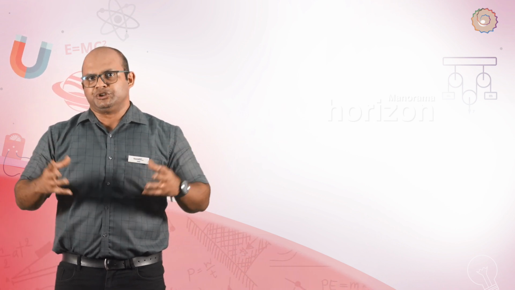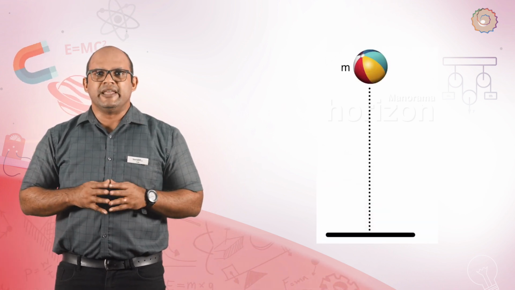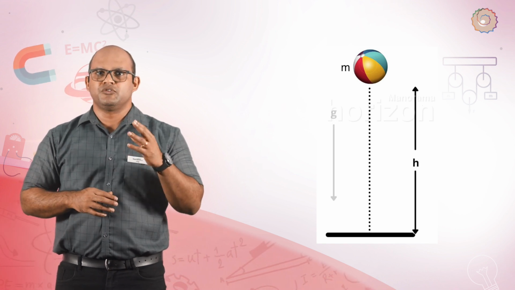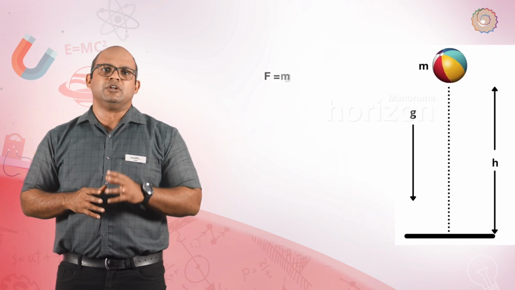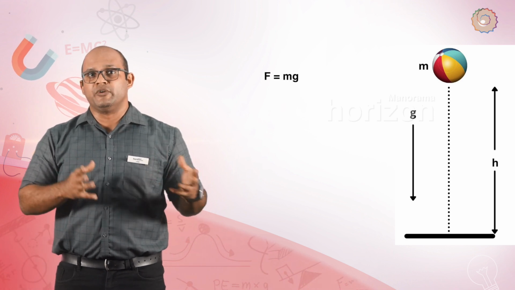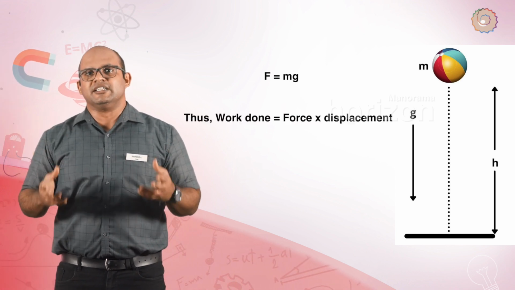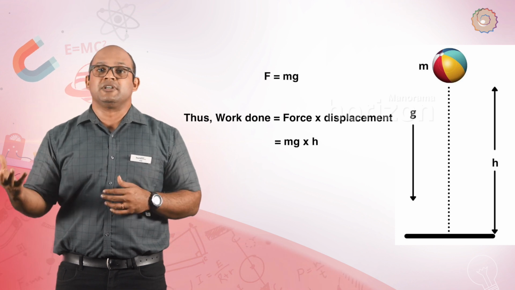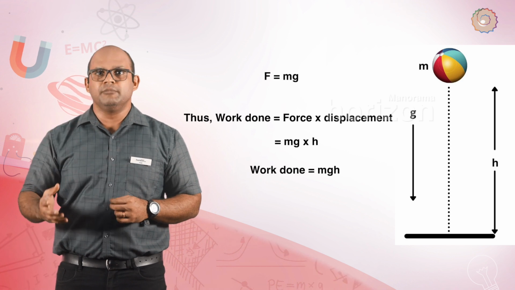The mathematical definition. Consider an object of mass small m displaced by a height small h against an acceleration due to gravity small g. The force exerted on the object is F equal to mass multiplied by acceleration due to gravity. The height through which the object moves is the vertical displacement. Thus, work done is force multiplied by displacement. The force is mg, the displacement is h, which means that the product is m multiplied by g multiplied by h.